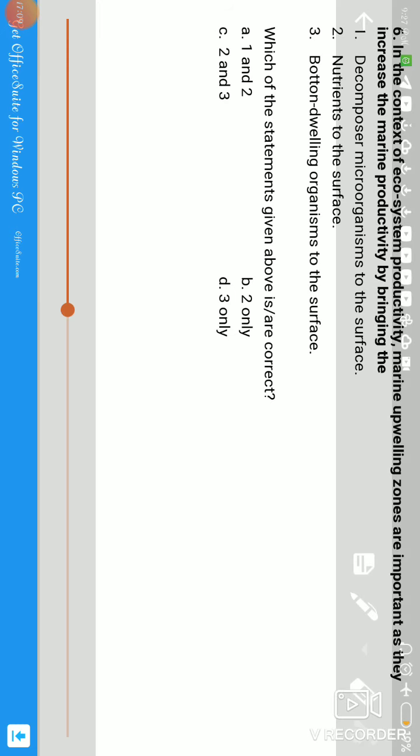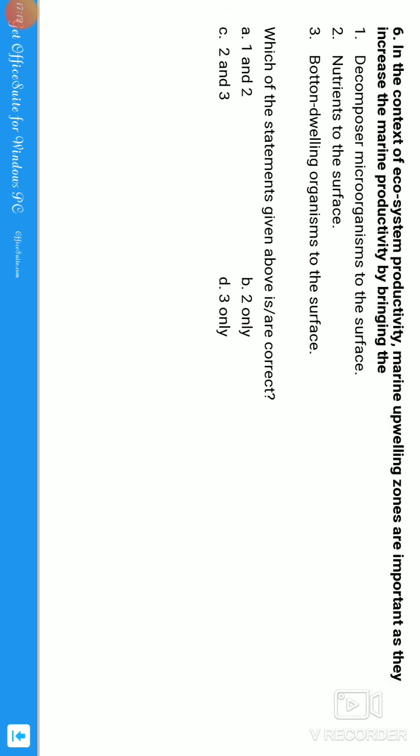So in the context of ecosystem productivity, what do you mean by marine upwelling zones? The upwelling zone is nothing but the bottom water, the water present at the bottom, coming to the surface of the sea water. It is called upwelling zones. The marine upwelling zones are important as they increase the marine productivity by bringing the... what will it bring, guys? The first option says decomposer microorganisms to the surface.